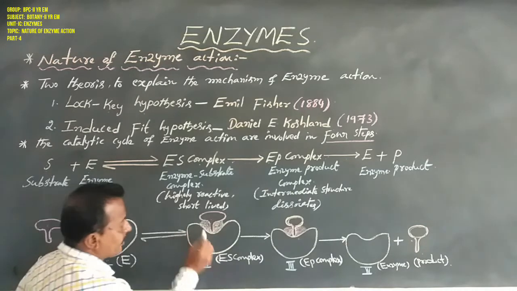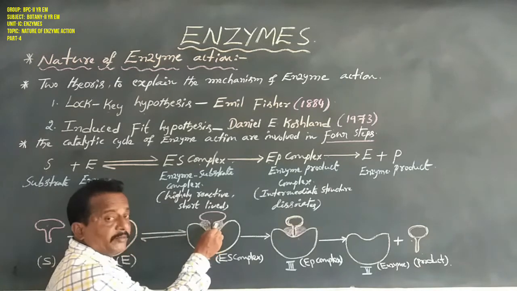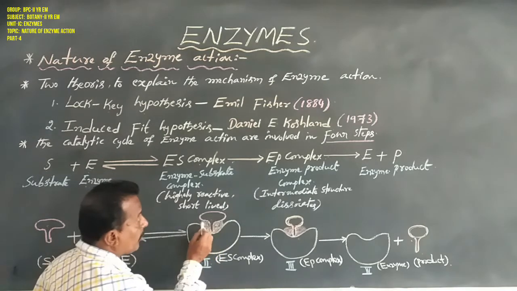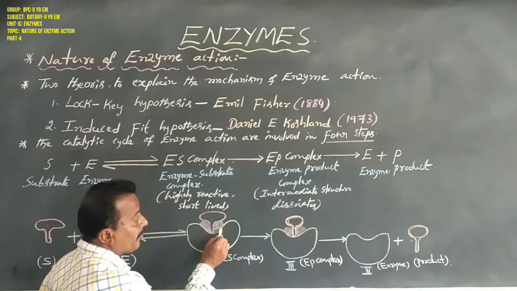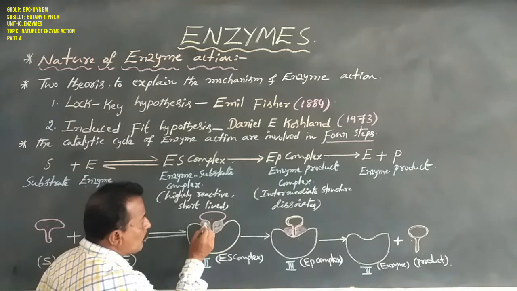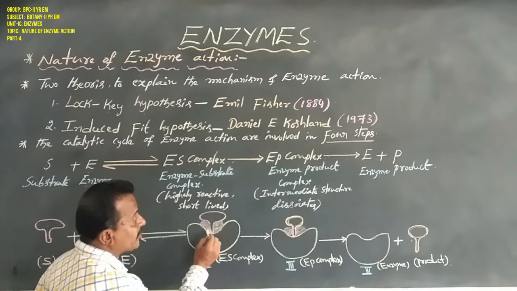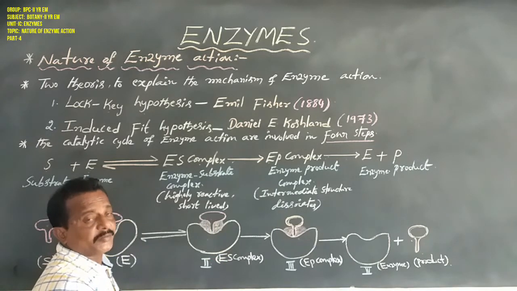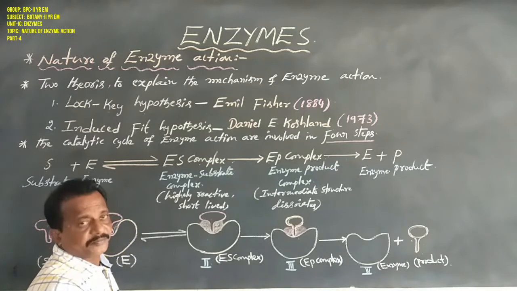Okay, now the second step over here: the binding of the substrate, now in close proximity to the active site. By this, the folding is more tight. The active site is fitting more tightly around the substrate.